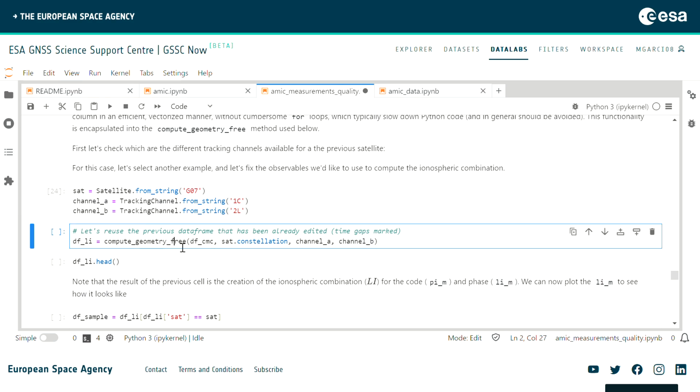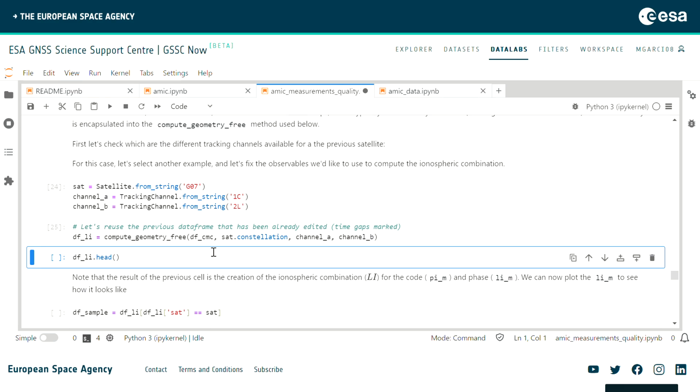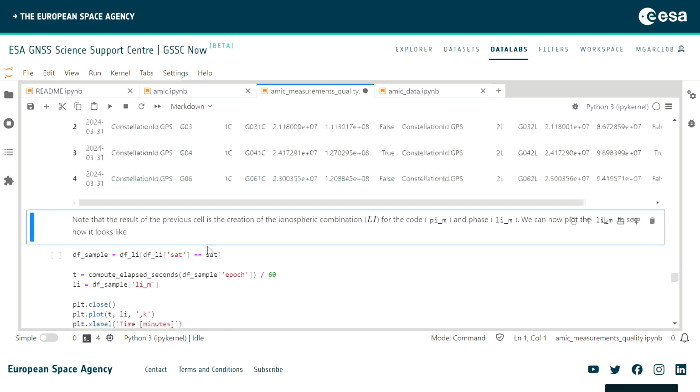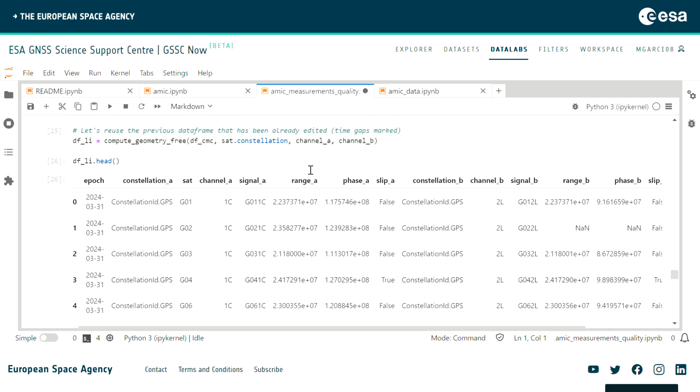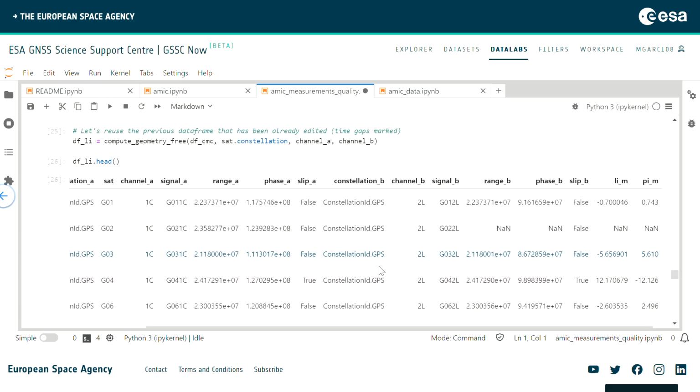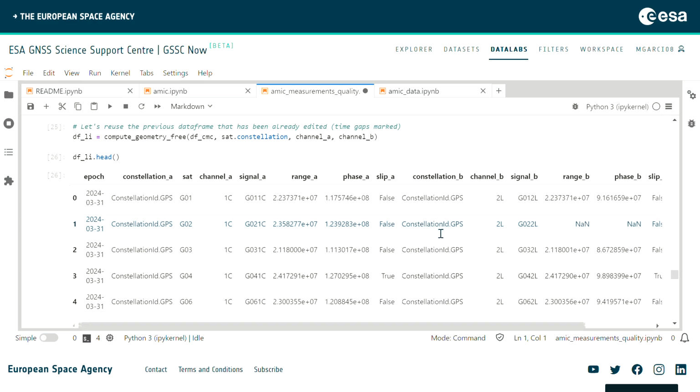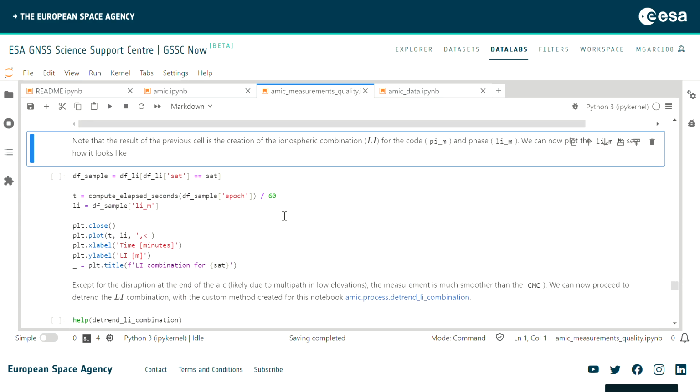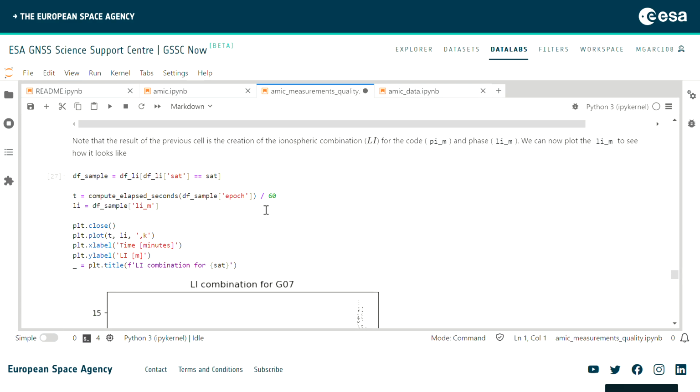And now let's compute the geometry-free combination, and let's make it a head. And then let's see that we have the first row for the 1C, the second group of rows for the L2 combination, and then at the end we have the phase combination, the ionospheric combination of phases, here at the end. So now what we have to do is plot them.